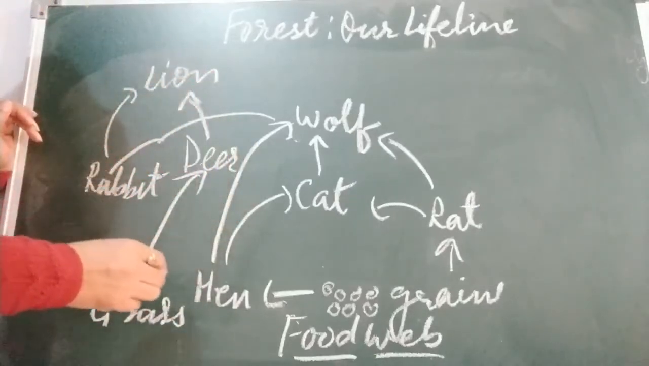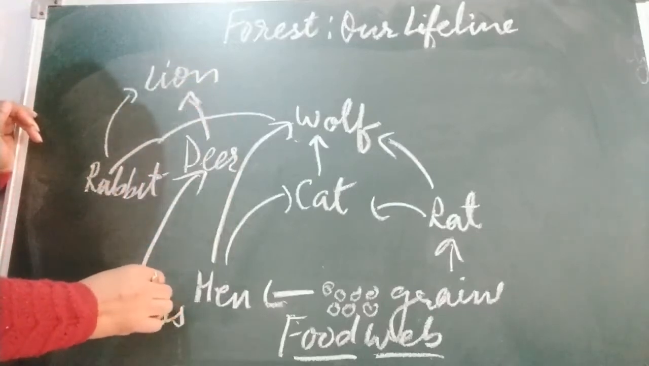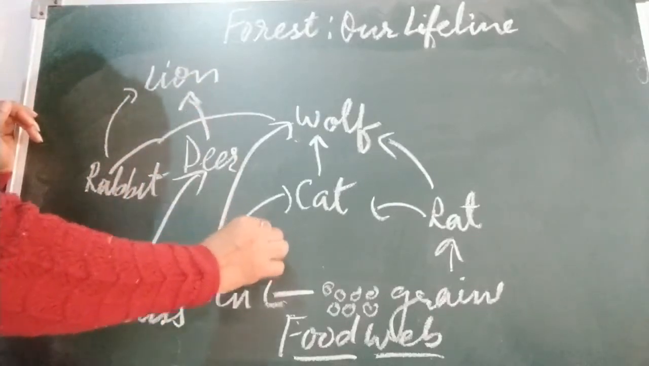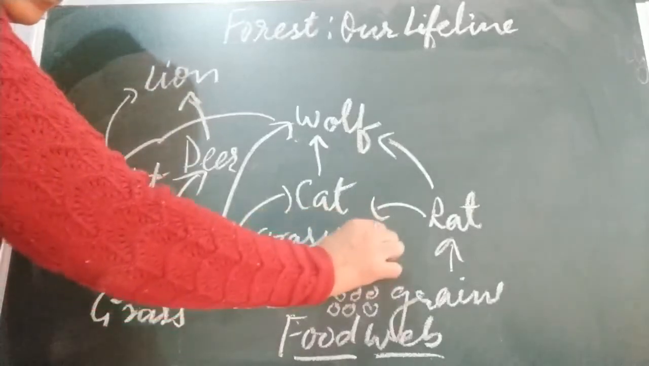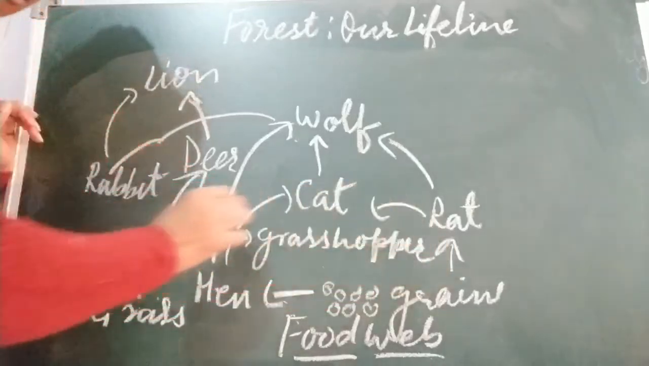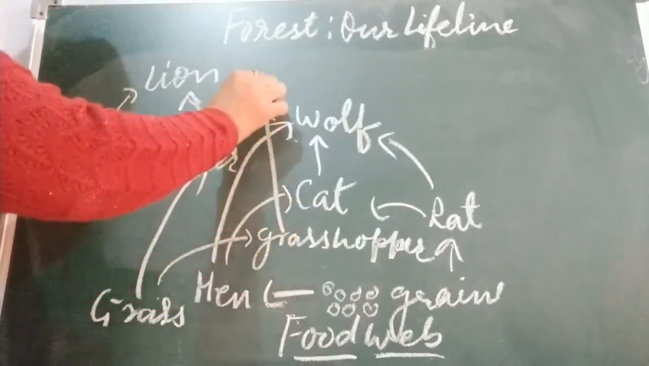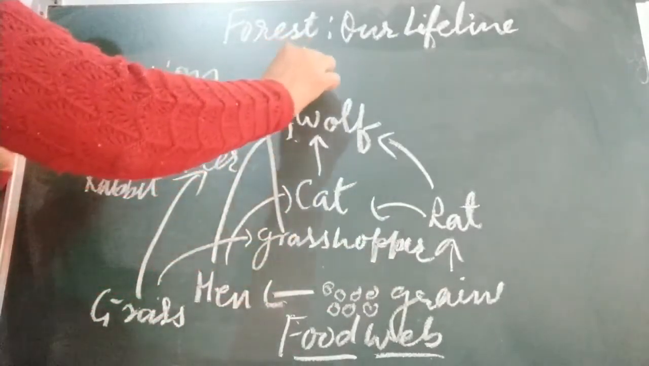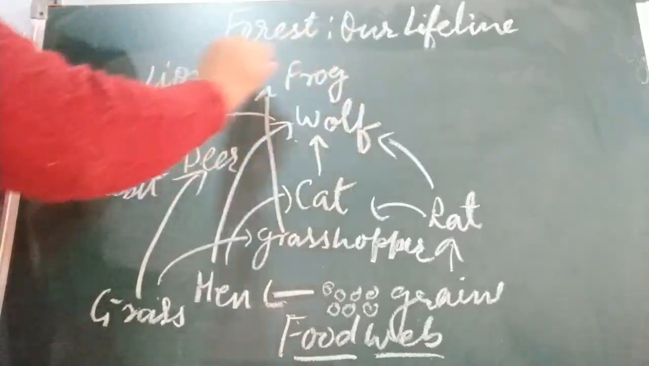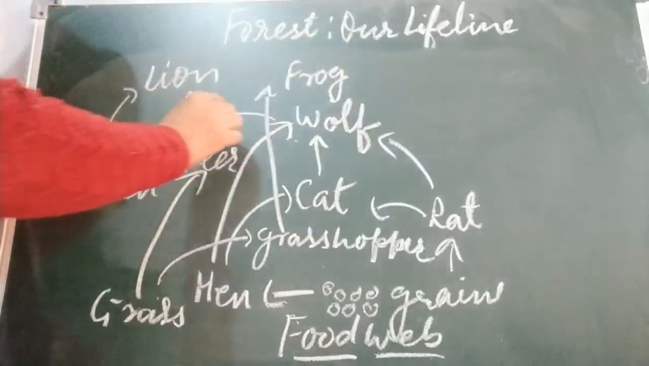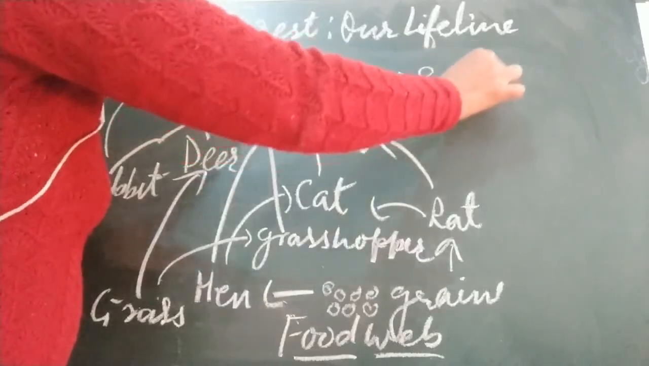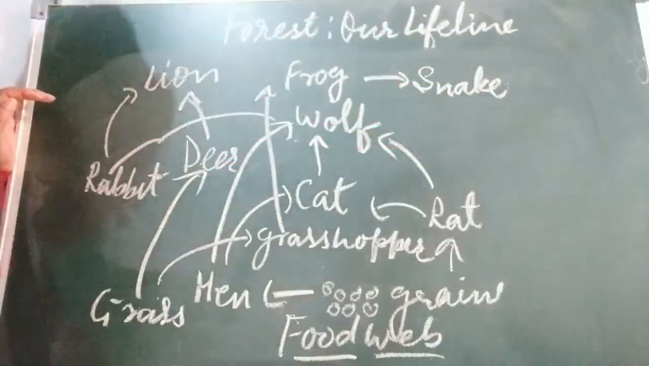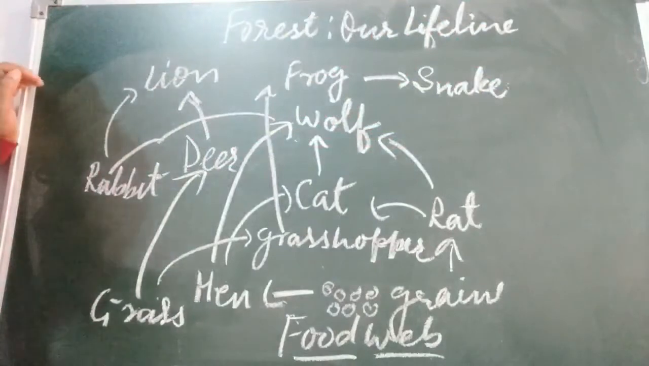Okay. Grass is eaten by grasshopper. Grasshopper is eaten by frog. Frog is eaten by snake. Snake is eaten by some other animal like peacock and all.